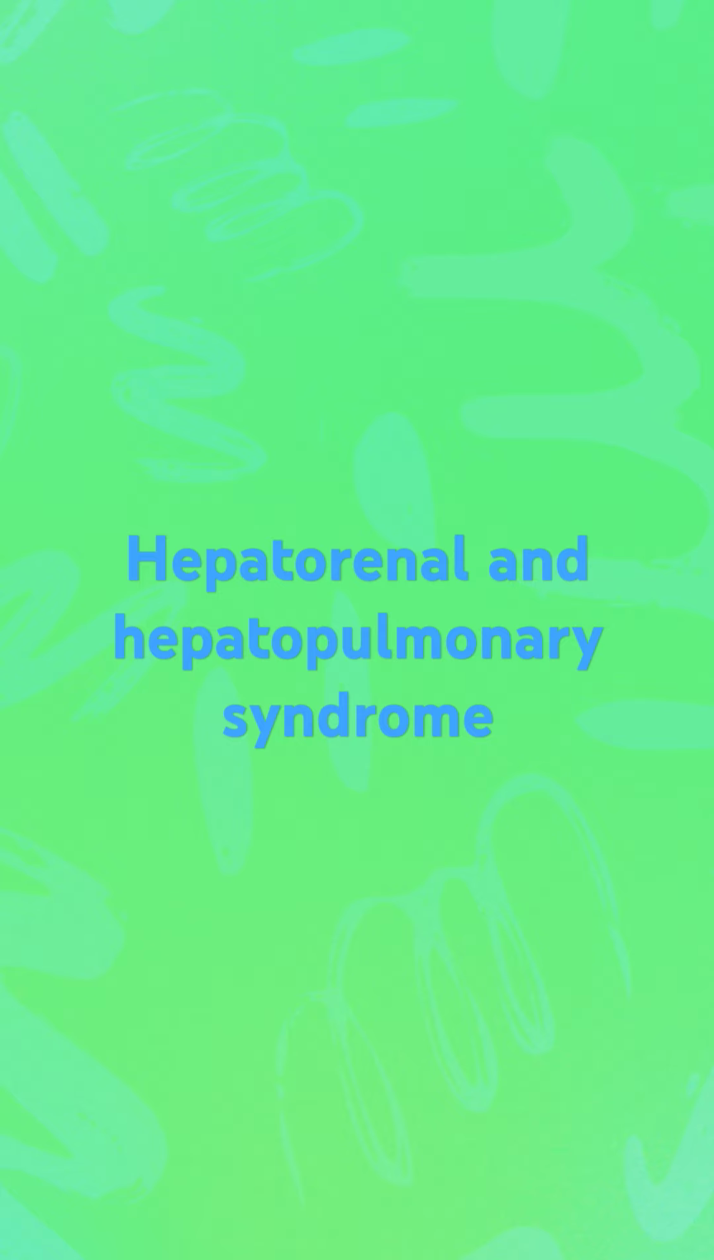Another important topic is hepatopulmonary syndrome. It results from intrapulmonary vascular dilatation and AV shunting in the setting of CLD. It is a condition characterized by hypoxemia, intrapulmonary vasodilatation, and portal hypertension in the presence of cirrhosis.